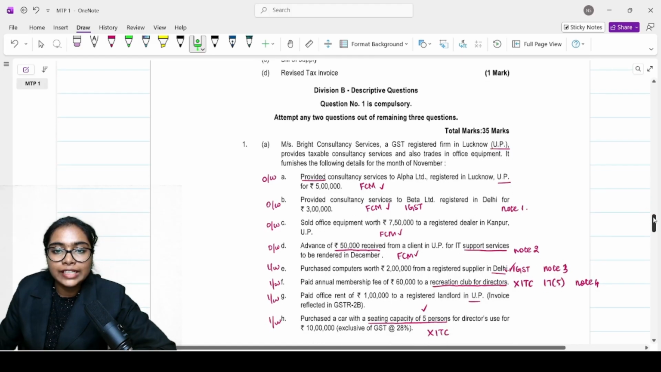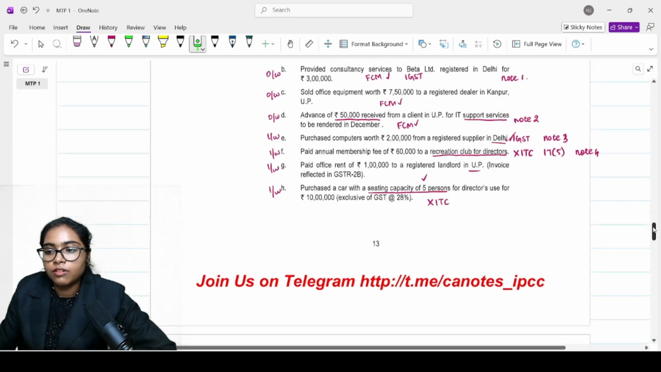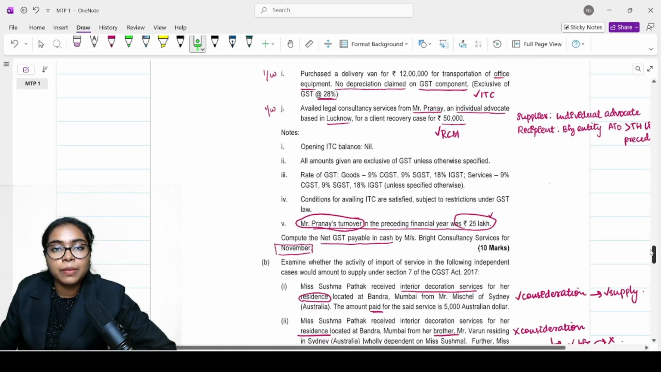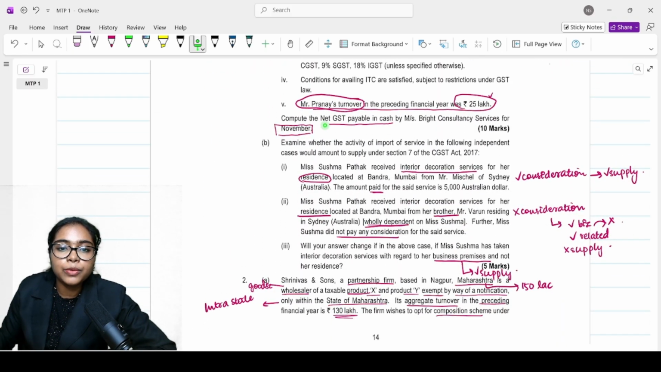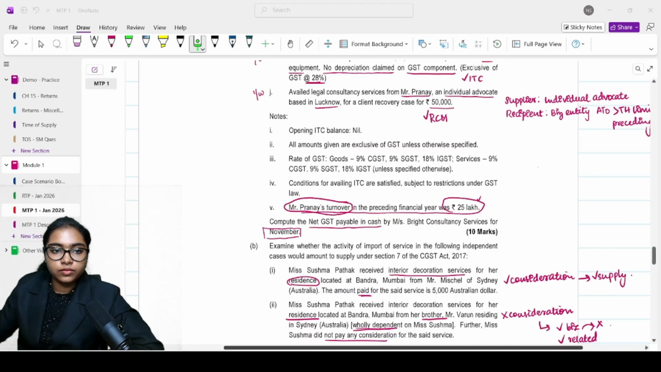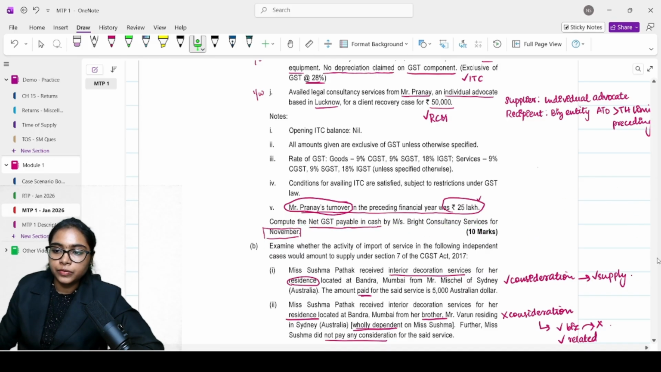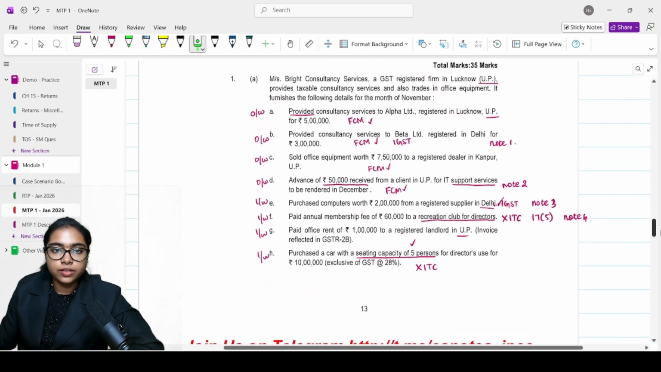Now we are moving on to the descriptive questions. First question, which is find the total GST payable in cash. Compute the net GST payable in cash by Bright Consultancy Service for November. Your 10-mark question is here. So let's go through the question first.